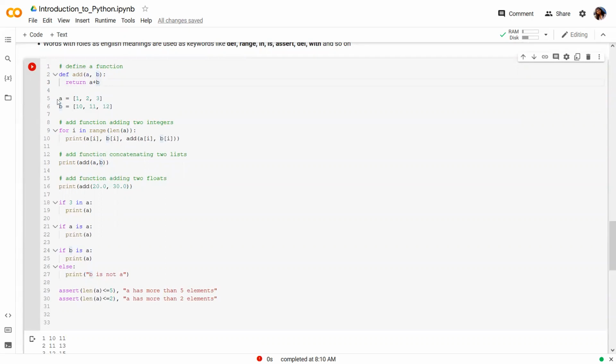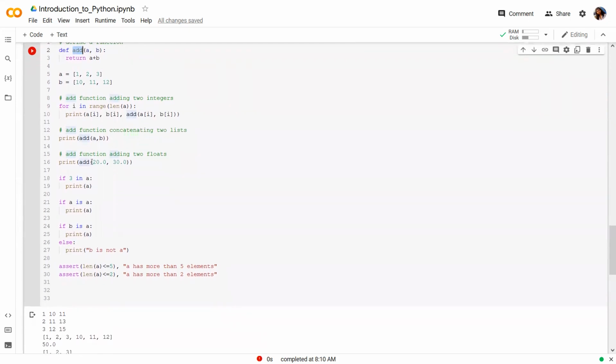So here I consider two lists, A and B, and in line 8 I will be using this function add to add two integers, which is simply calling this function to add the individual elements of this list. Or I can use this function to add two lists. If I pass lists itself as an argument to this function, it will return the concatenated list. Or I can use the same function to add two floats. I can use it to add strings and so on.